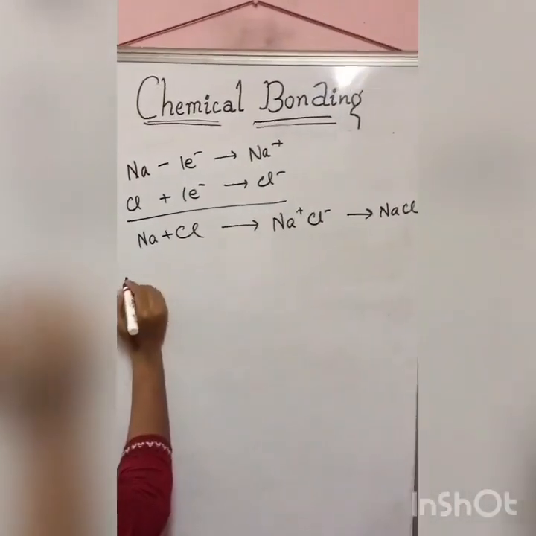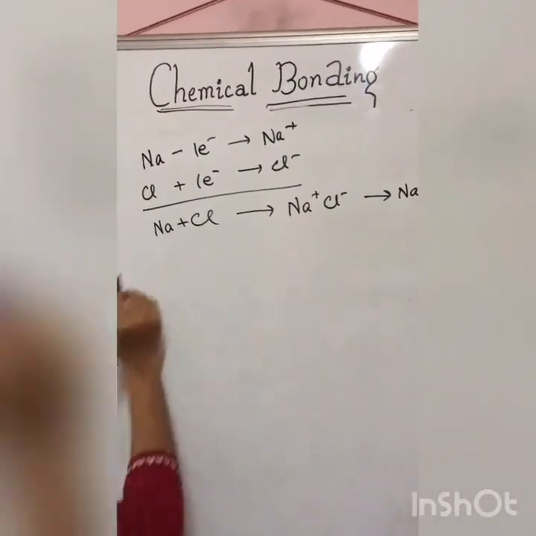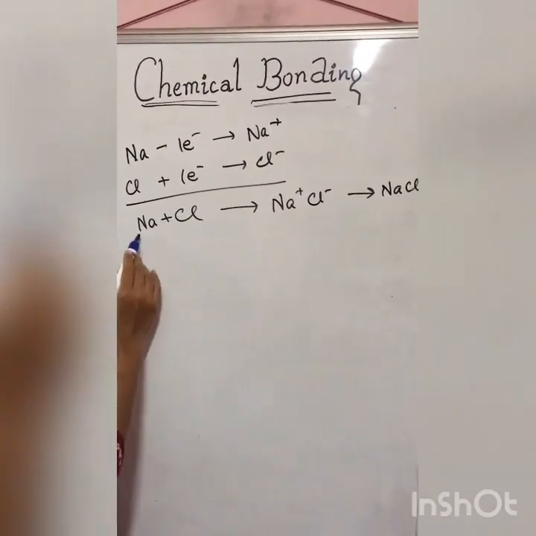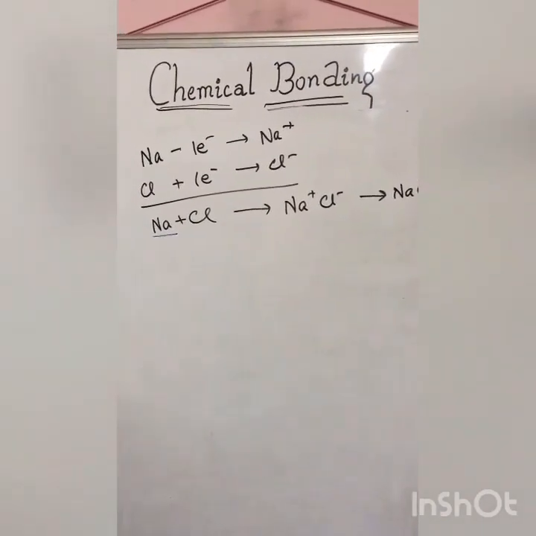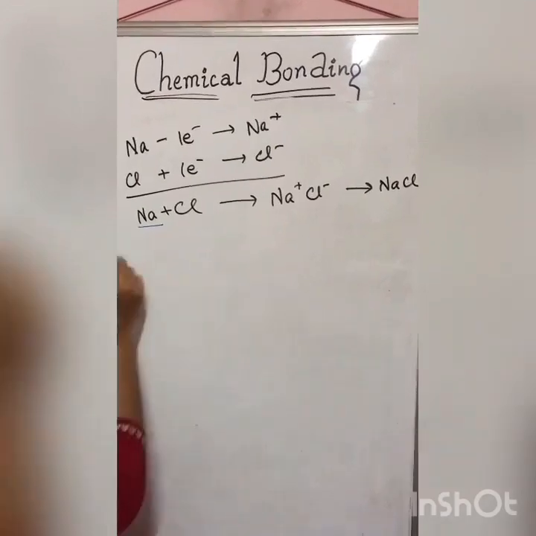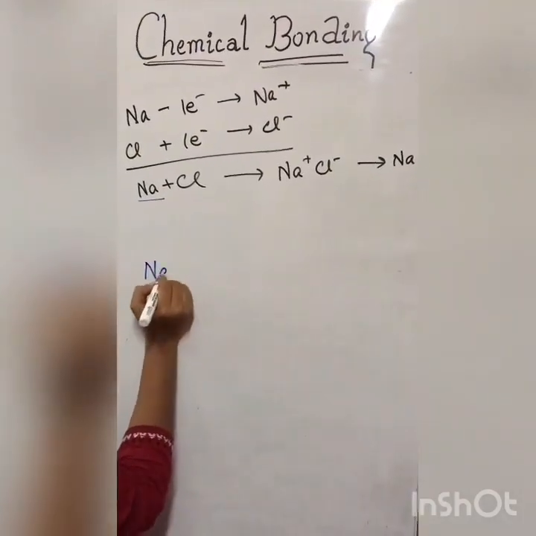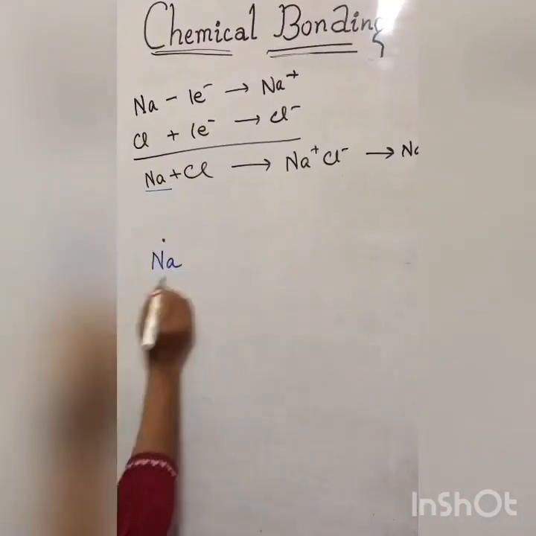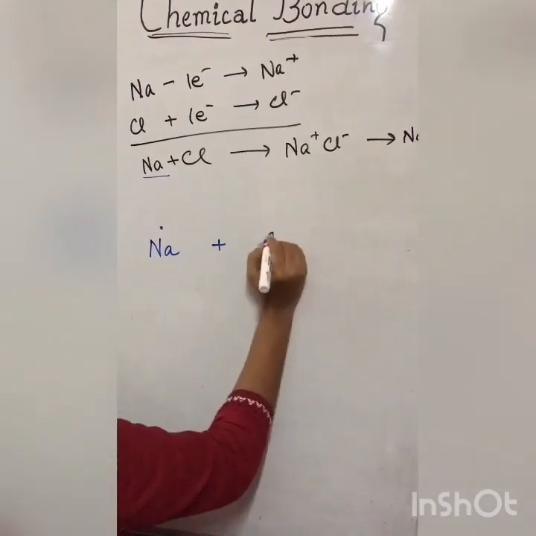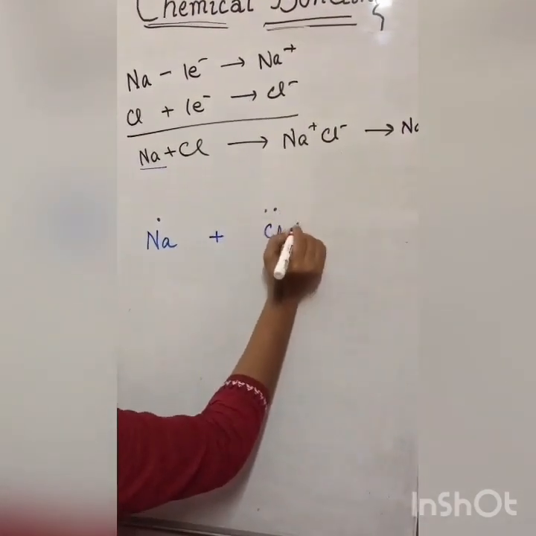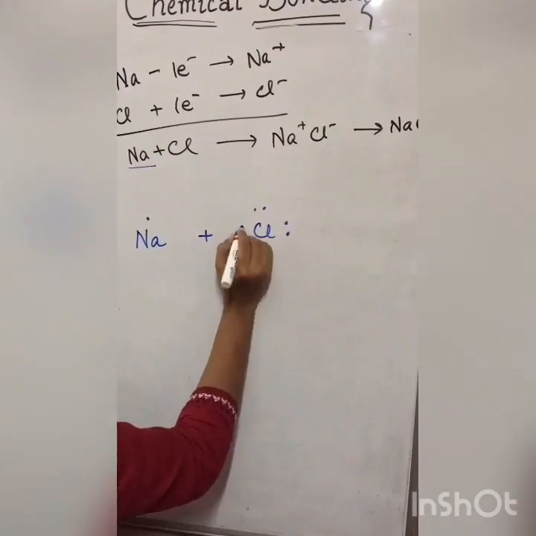Next we go for electron dot structure. Okay. How to draw electron dot structure? When you write the metal, you only draw the electrons in its outermost shell. So sodium has how many electrons in its outermost shell? 1 electron. Plus chlorine has how many electrons in its outermost shell? 7 electrons. Okay.